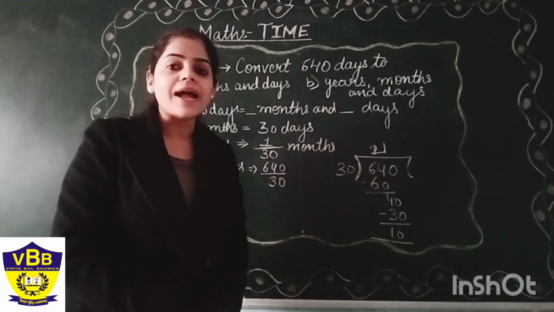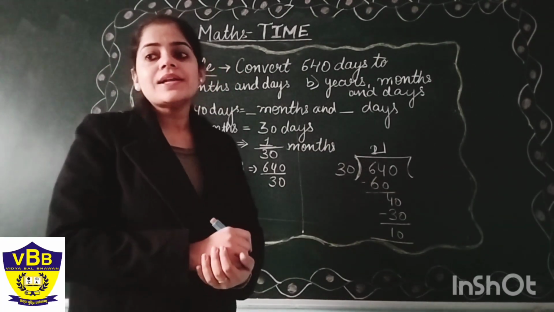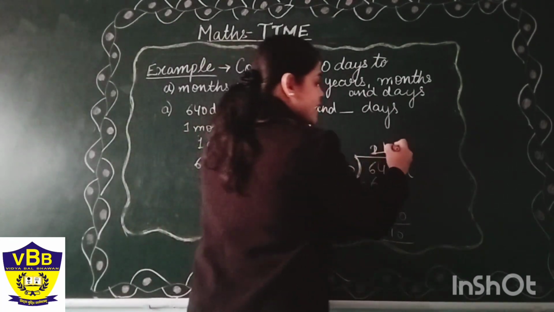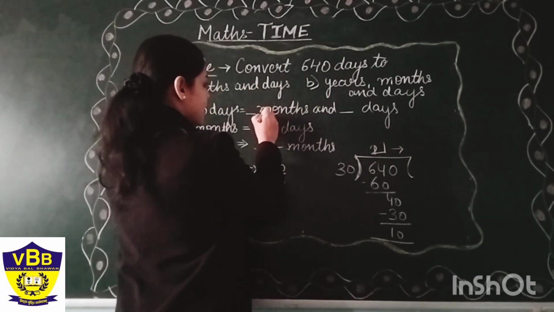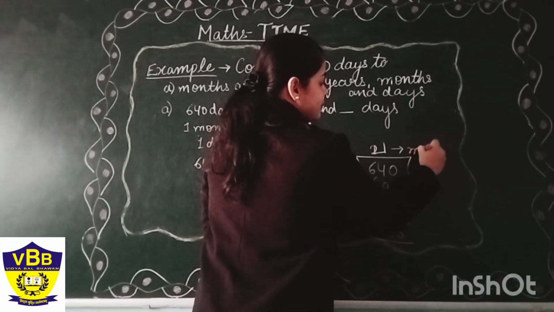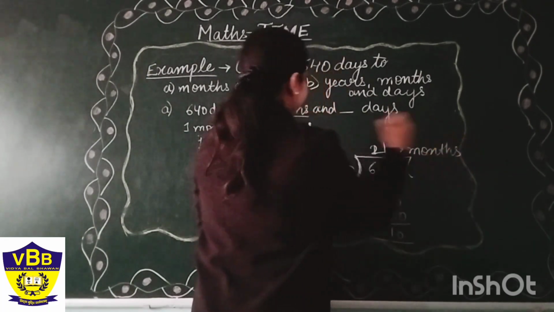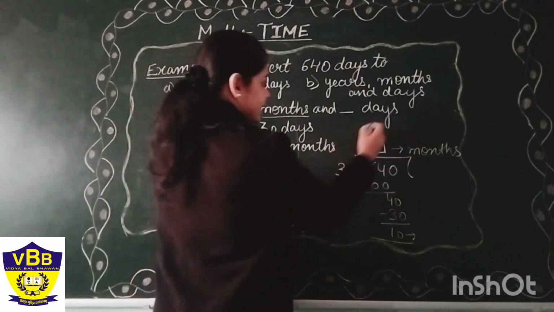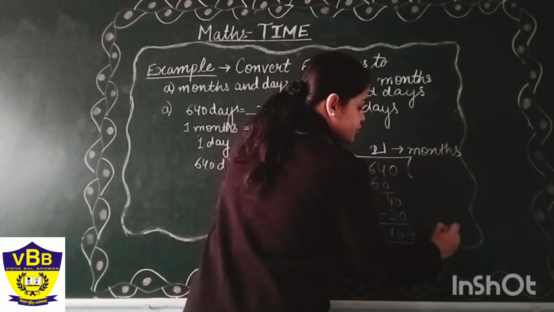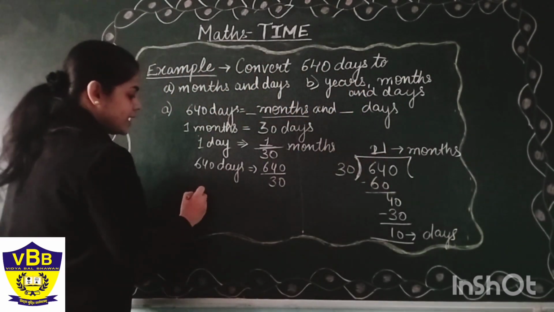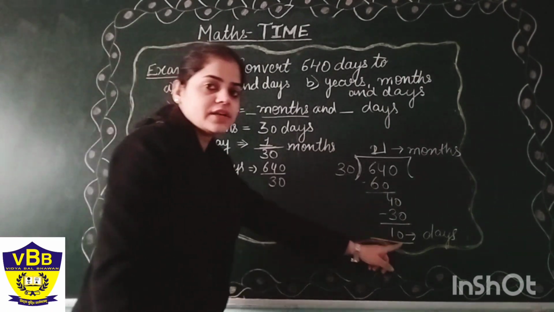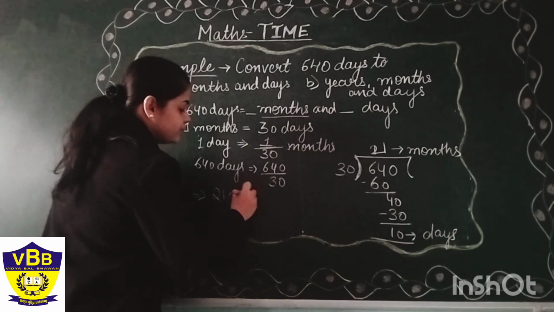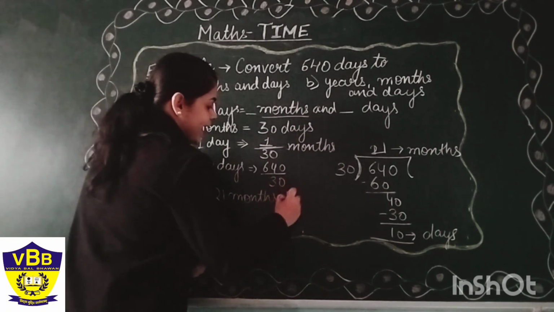What we have learned in the previous question also is that our quotient is considered as the bigger unit, this is the month, the first unit, and the remainder will be considered as our second unit, that is days. So our quotient will be considered as months and our remainder will be considered as days. So the final answer is 21 months and 10 days.